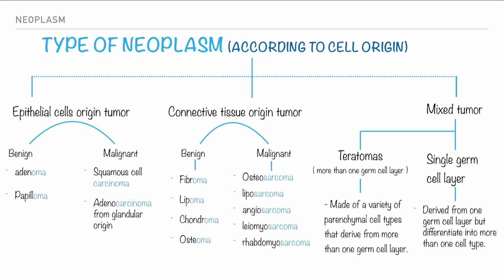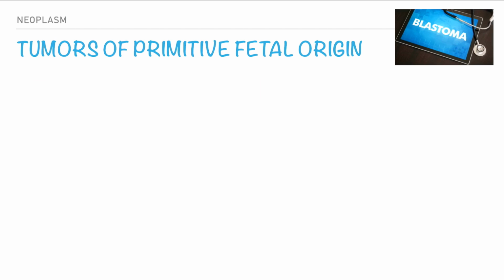What is special about teratomas is that they might contain skin, hair, mucous gland, cartilage, bone, teeth, and so on. They are usually localized in the ovaries and testes. As we can see here in the photo, we can see teeth, hair, and so on.